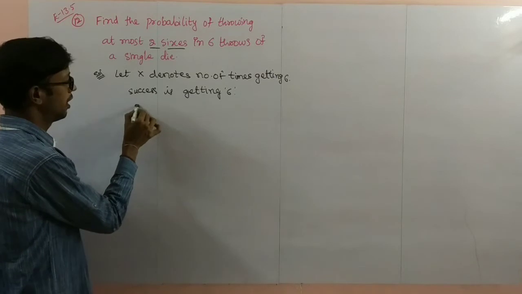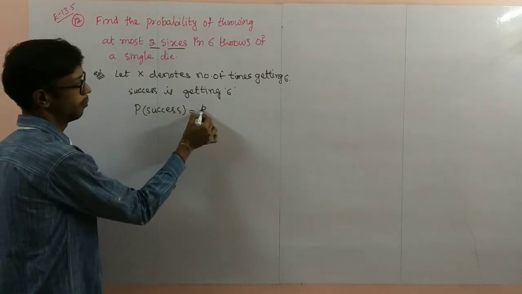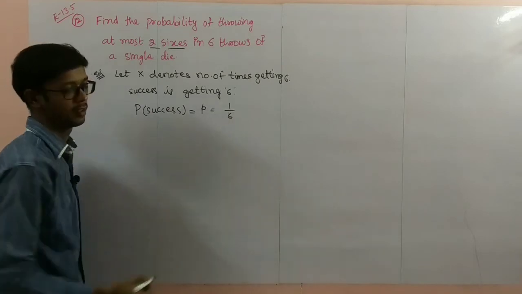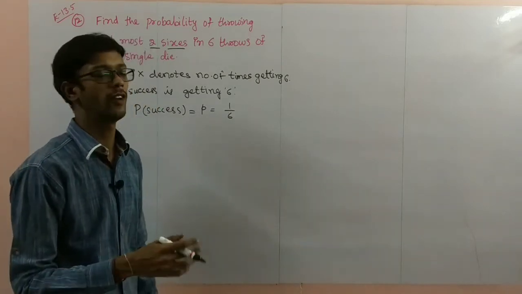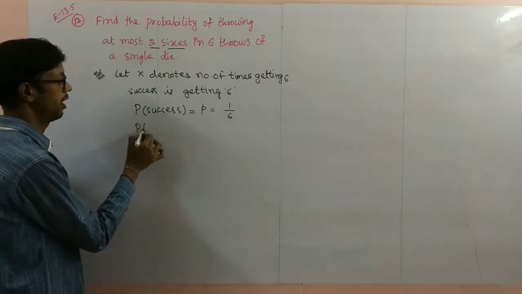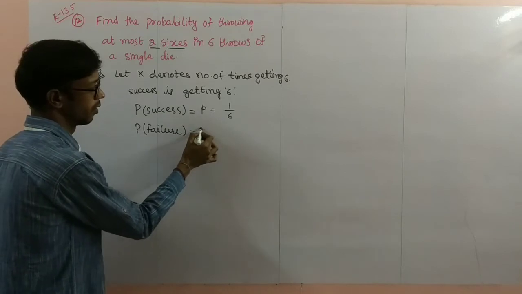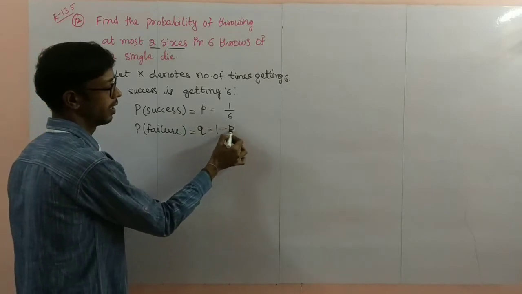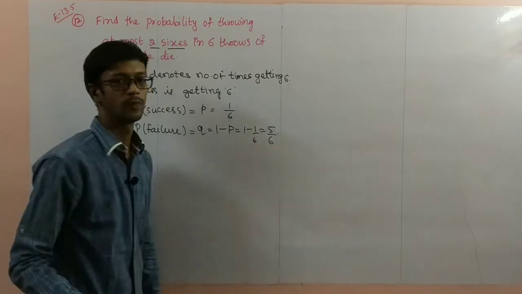So probability of success is small p, 1 by 6 chances when throwing a single die. So probability of failure Q is equal to 1 minus P, that is 1 minus 1 by 6, 5 by 6.